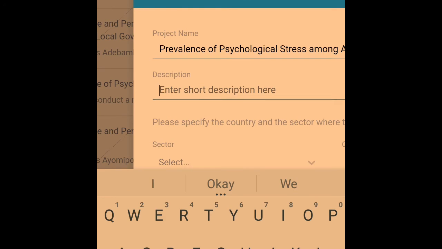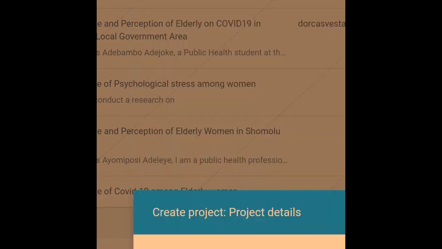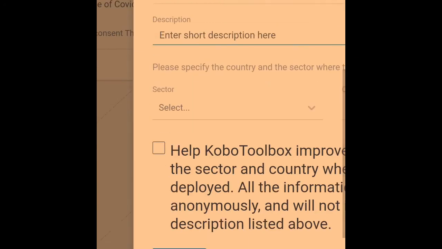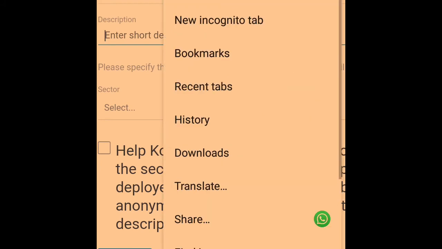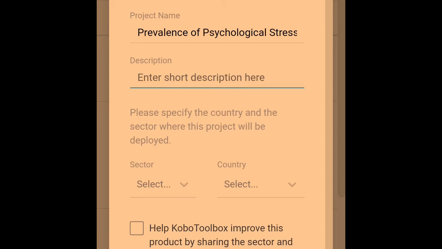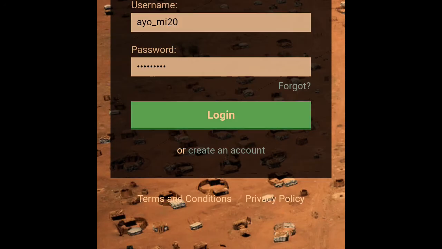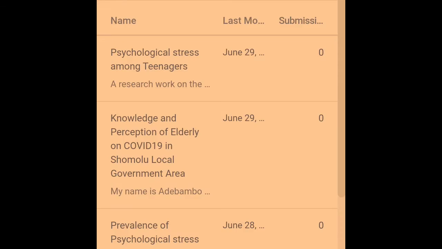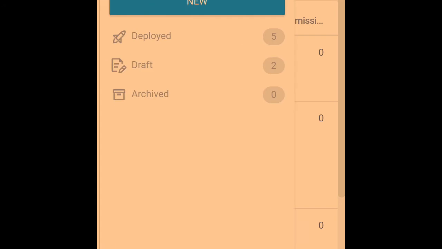All right, so description, like I stated using the Google form. Let me try to change this to desktop site. Okay, so let's do that again.